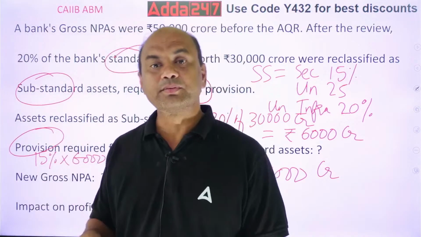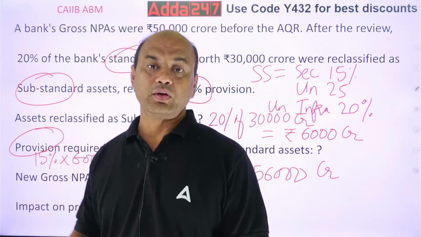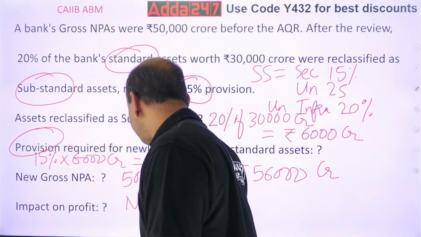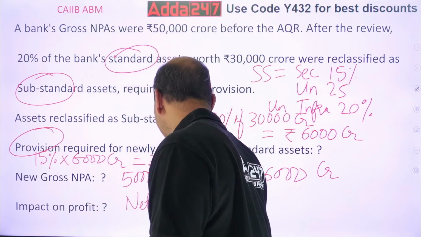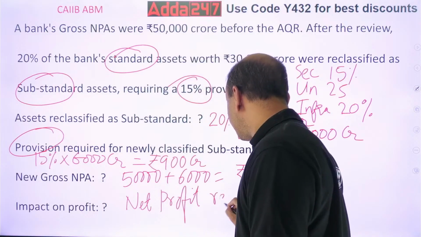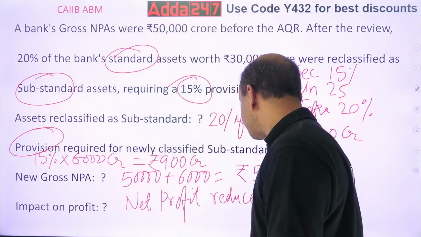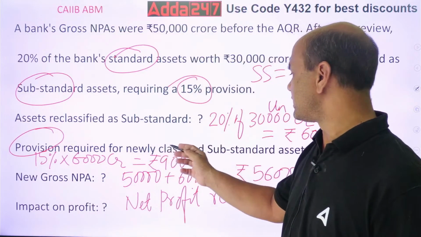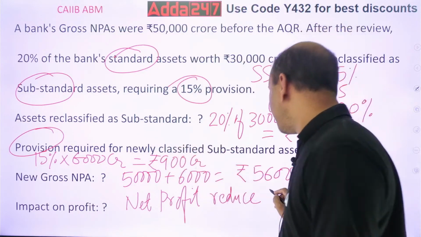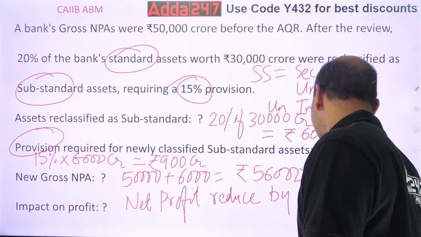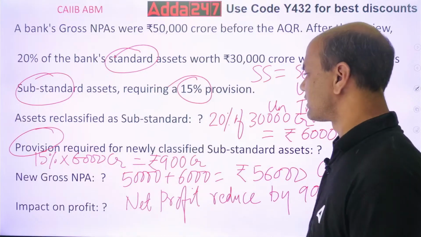The money comes from P&L, so net profit will get hit. Net profit will reduce by this provision, 900 crores. Don't forget this CR.